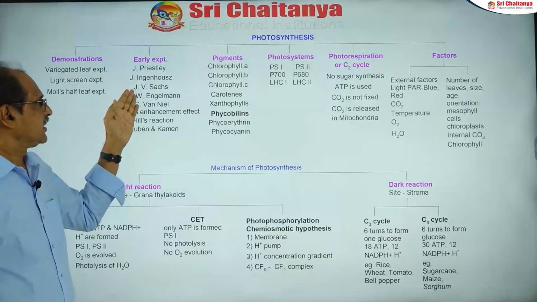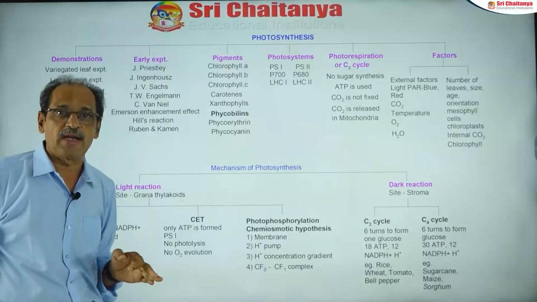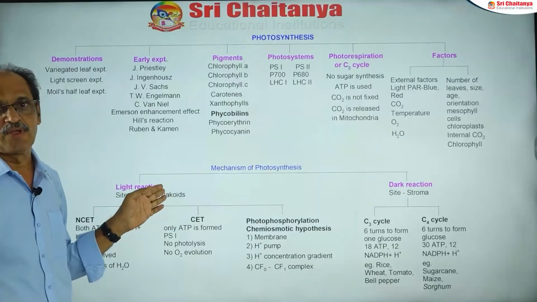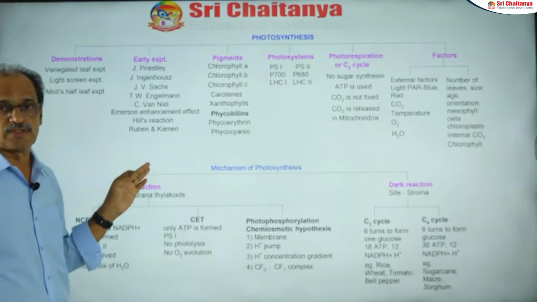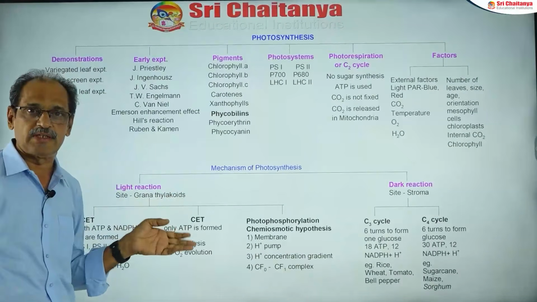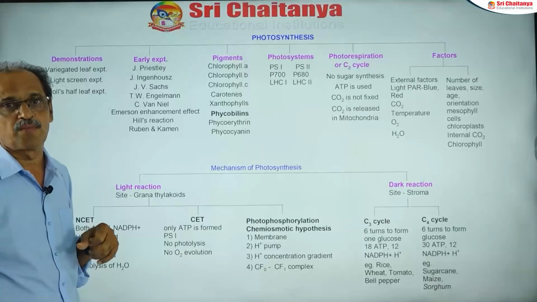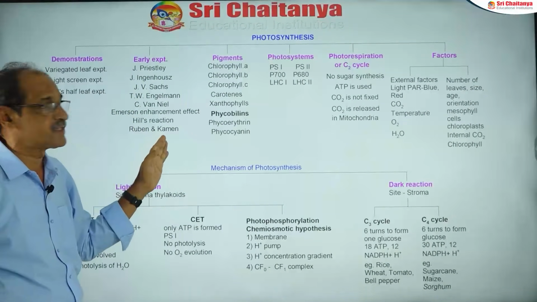These are the different early experiments through which we finally unraveled the entire secret of photosynthesis. Today we know each and every part of photosynthesis: how the plant converts light energy into chemical energy, and that chemical energy is converted to potential energy in the form of carbohydrate, that is glucose.